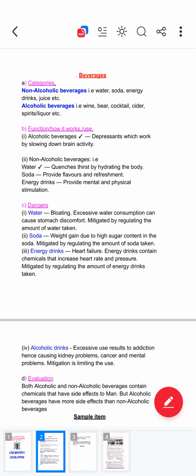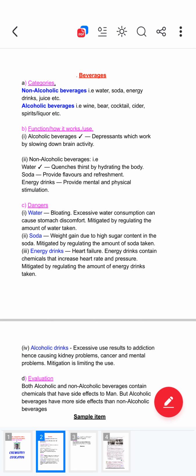You see, simple. Then alcoholic drinks. Danger: excessive use of alcoholic drinks causes addiction, which results in damage to other body organs like the kidney, causing cancer and mental problems. When the brain is slowed down every day, you end up becoming mad. That's why you find someone who takes a lot of alcoholic drinks is like someone who is mad. You always call them Zolo. You know Zolo? Someone who has some mental problems.